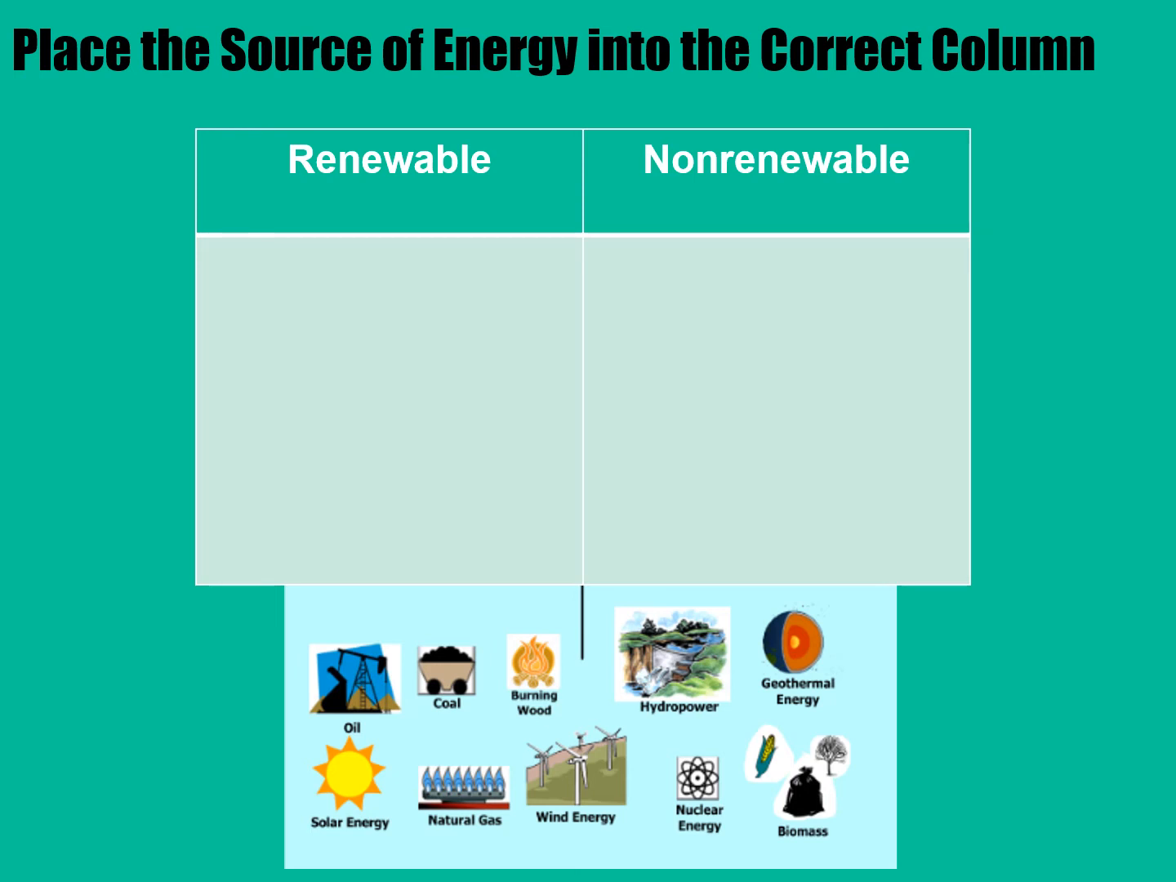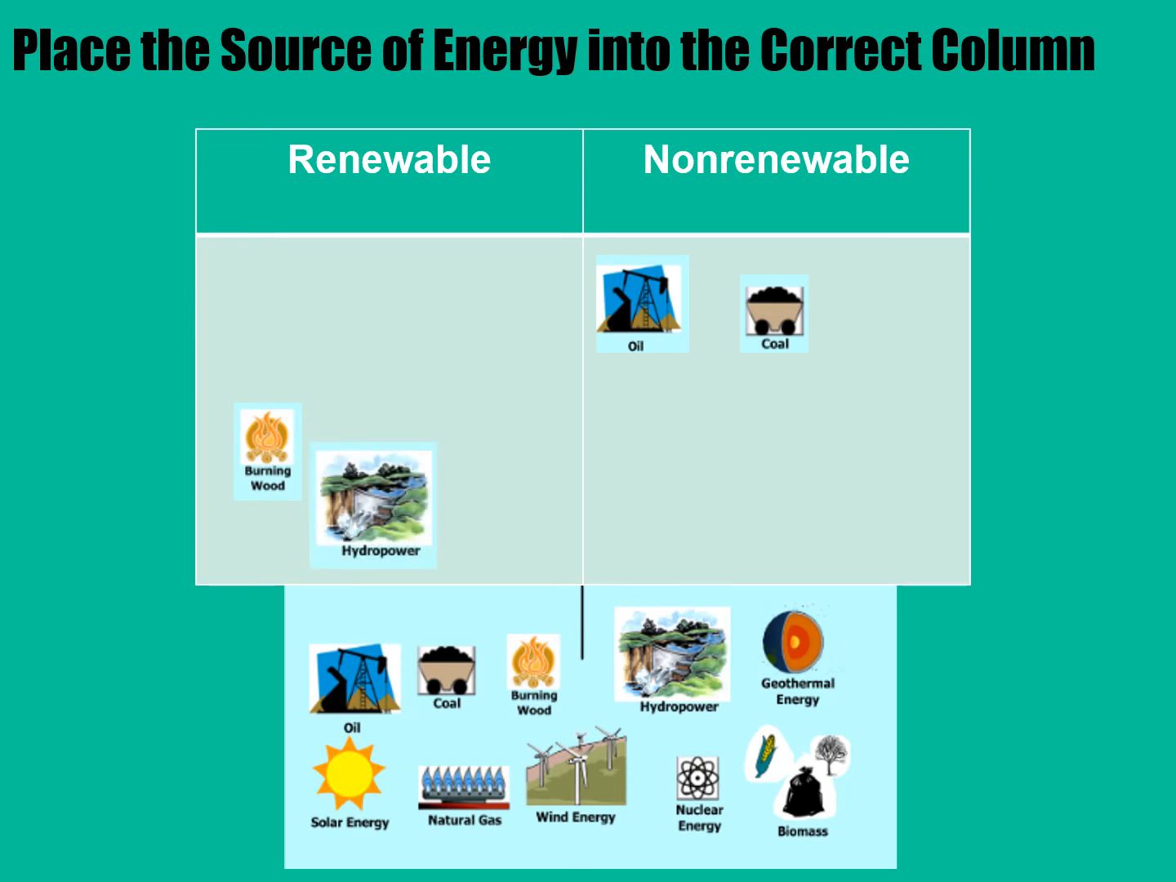All right, so let's go through where they're located. So oil would be non-renewable, coal would be non-renewable, burning wood would be renewable. Hydropower is considered renewable. Geothermal is considered renewable.